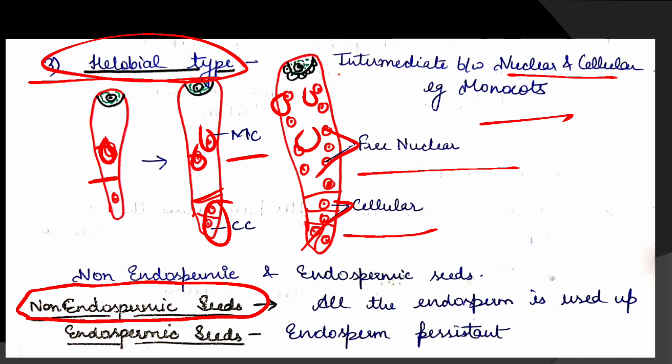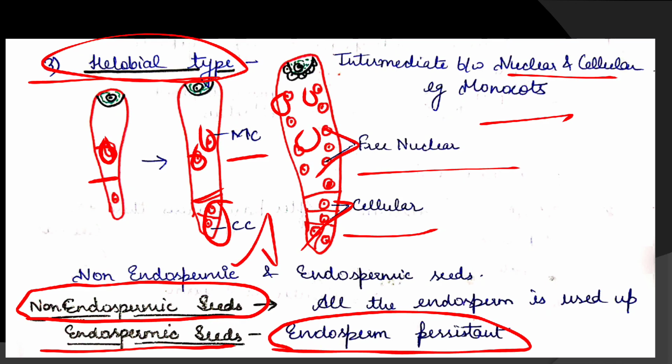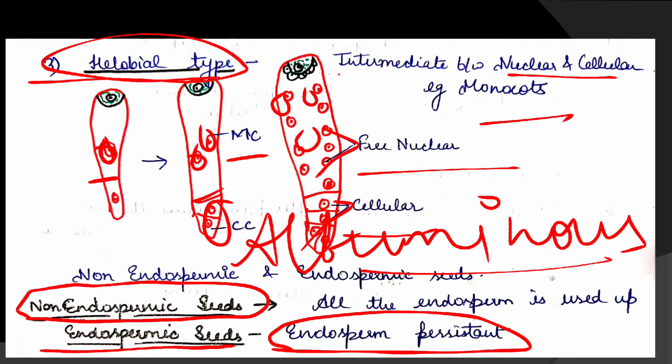In some cases it remains persistent. Such seeds are called endospermic seeds, or also albuminous seeds. So it depends on whether the endosperm is present or not. If it is there, then we call them endospermic seeds, and if it is not there, then we call them non-endospermic seeds. This is all about endosperm.